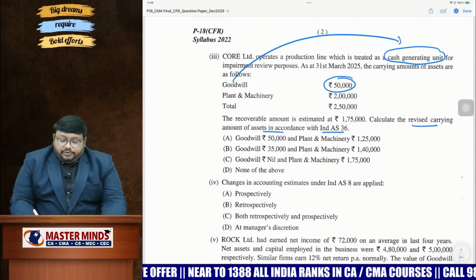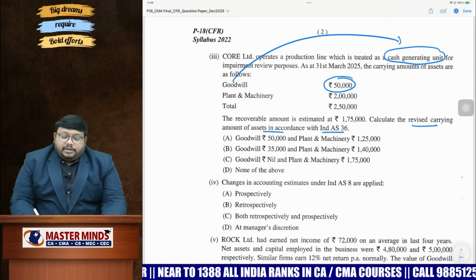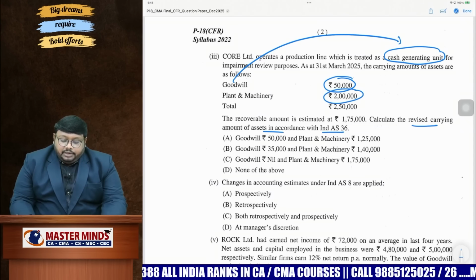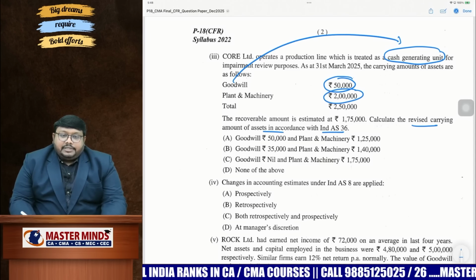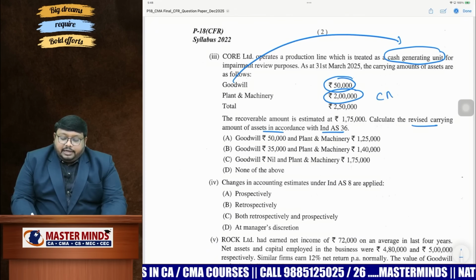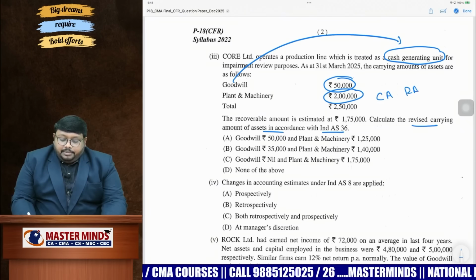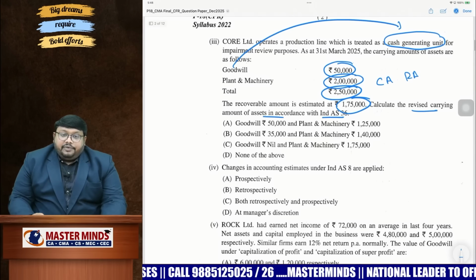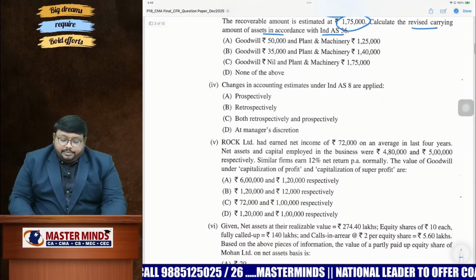When you set off the goodwill, the remaining balance will be set off against the remaining assets in that particular CGU. So obviously the goodwill will become zero. We need to calculate carrying amount and recoverable amount. Carrying amount given, recoverable amount given. You can find impairment loss, first to set off goodwill, then to plant and machinery.